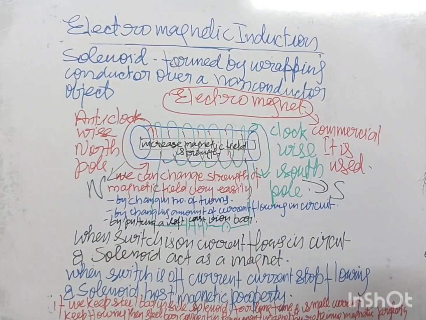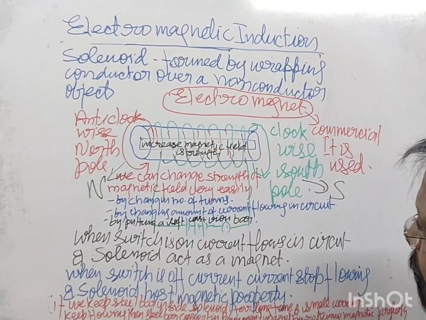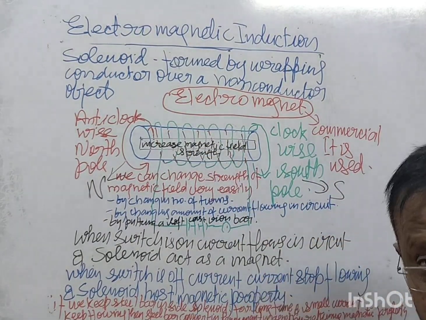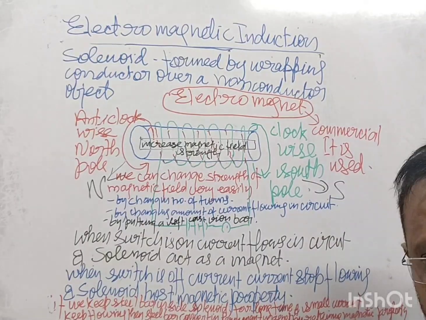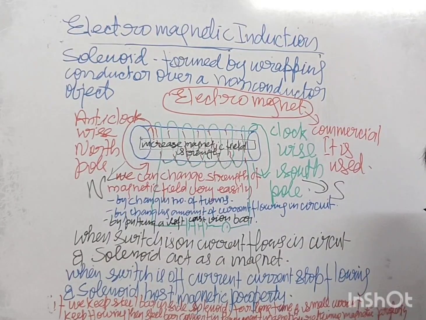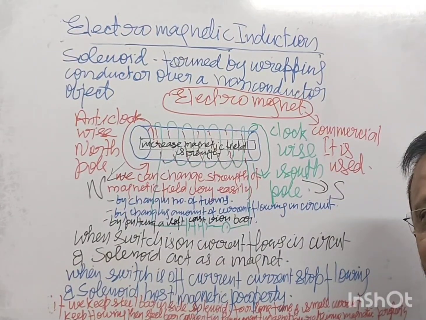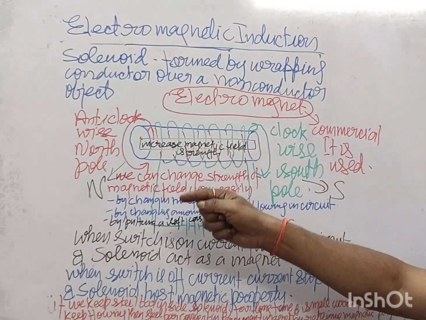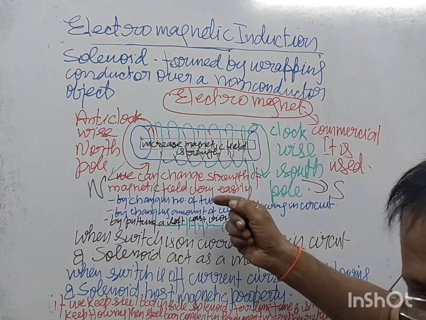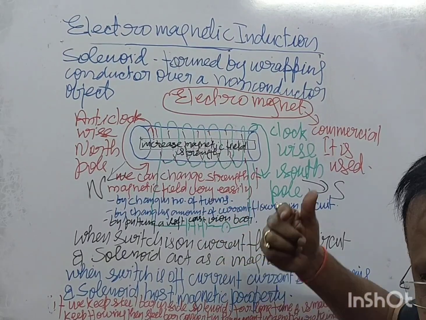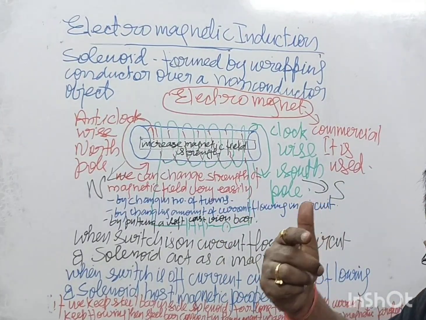Do you understand? So how can we make permanent magnets? By putting a steel bar inside the coil for a long time, while a small current keeps flowing. If a small current keeps flowing for a longer time and you keep a steel bar inside it, then that steel bar becomes a permanent magnet.